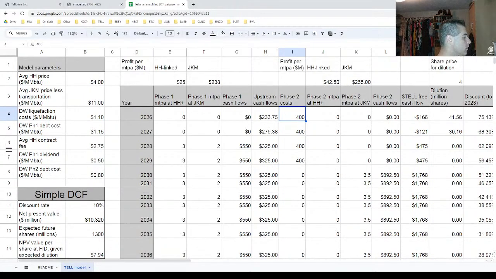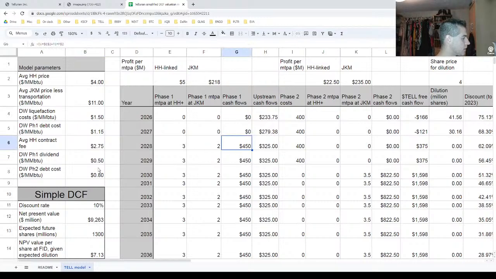To some degree, the debt is a very large portion, right? So if their liquefaction costs, they project that it's going to be $1.10. Let's say they underestimated by, I don't know, 30%, say 35%, it's more like $1.50 for the liquefaction costs. You can see real quick that turned their cash flows. I think this was $550, right? You look over here, this was $550, and when I make that change, it goes down to $450.